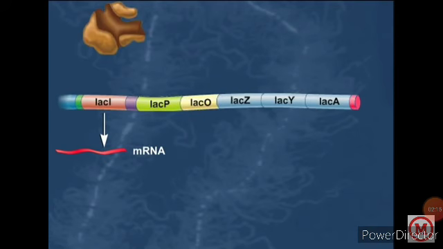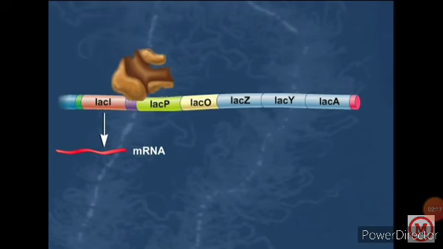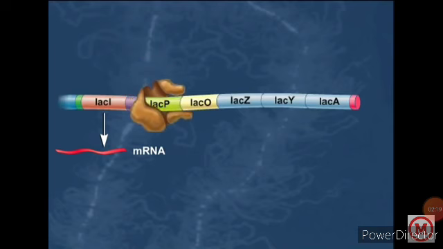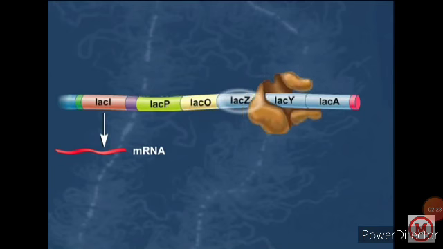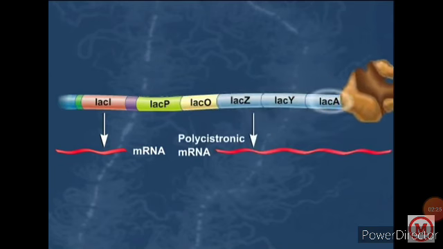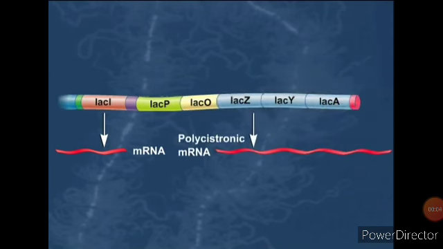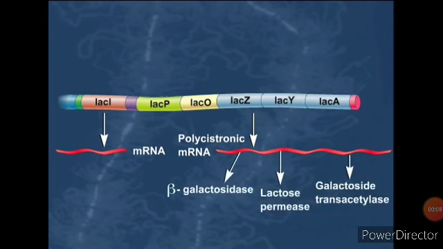Then the DNA dependent RNA polymerase can easily bind with the promoter region and read the Z, Y and A genes. With the formation of polycistronic mRNA, the Z gene will produce beta galactosidase, the Y gene will produce lactose permease, and the A gene will produce galactoside transacetylase. So this is our lac operon.